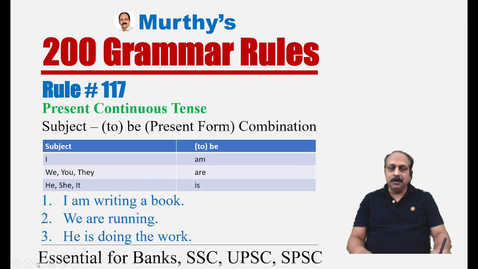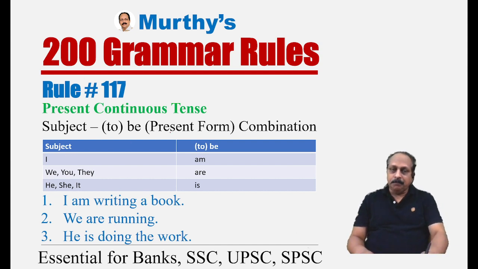So far you have learned 116 rules. Today we are going to start with rule number 117. This rule goes with the present continuous tense. What is the rule? Already you have learned, if you take the primary auxiliary be, in present it has three forms. What are the three forms? Am, is, are. Then you may get the doubt where to use am, where to use is, where to use are. There are certain combinations, and that is a rule.